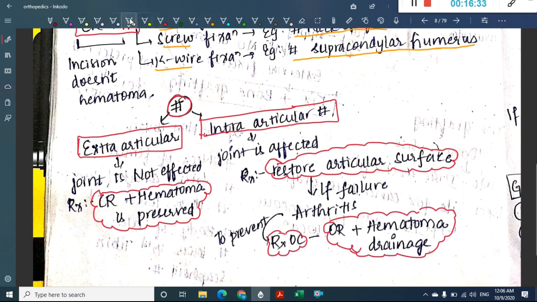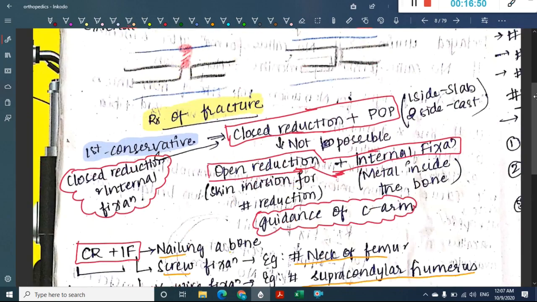So if I have to say in one line, for extra-articular fractures we use closed reduction and hematoma. For intra-articular fractures we use open reduction and hematoma drainage. Okay, that is the one-liner if you have to say.